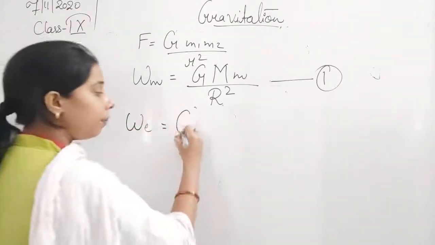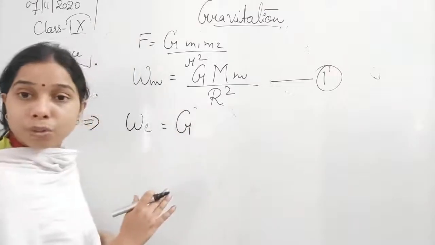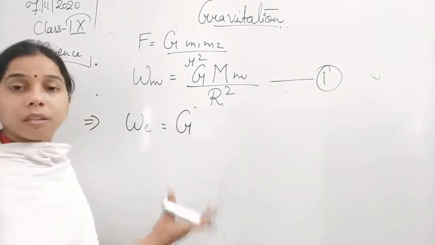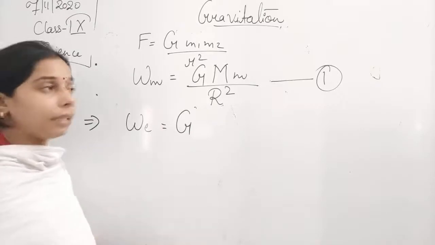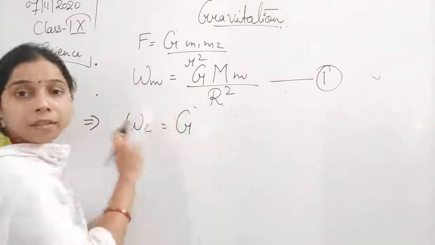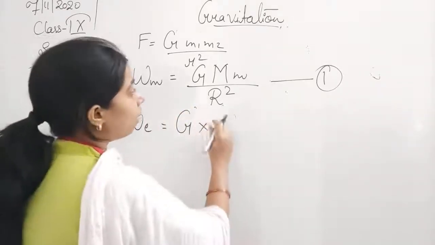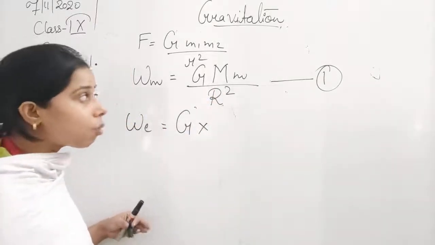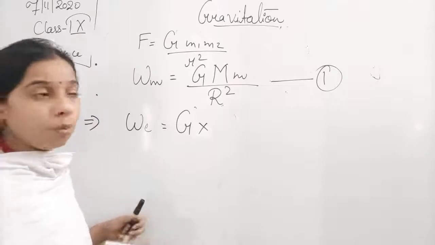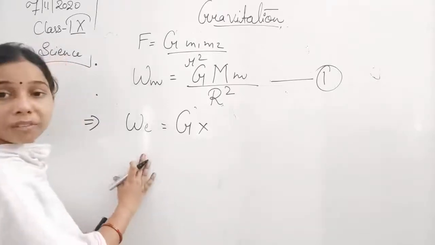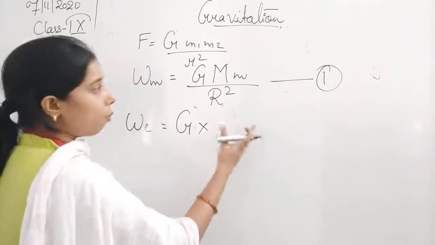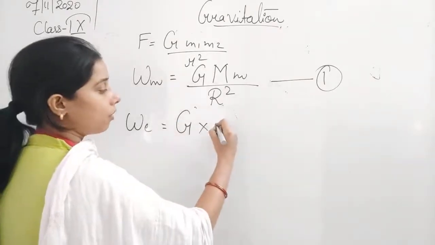Now G will be constant. G is not going to change whether it is kept on the moon, on the earth, or on any other planet. It will remain constant. Into M, where capital M represents the mass, and you know that in the case of the earth it is 100 times more than the mass of the moon.